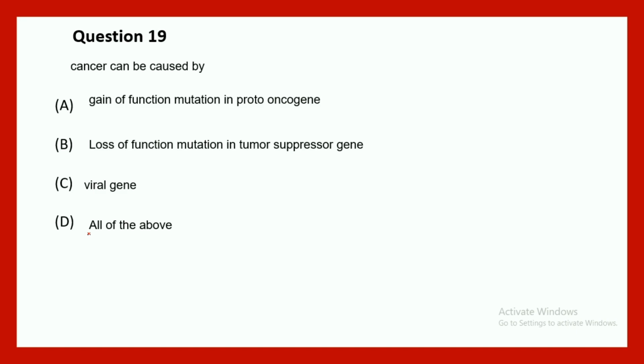Okay, cancer can be caused by gain of function mutation in the proto-oncogene, loss of function mutation in the tumor suppressor gene, viral oncogene, all of the above. So this is a very important question because this tells you for what reason cancer can be caused. Most of the cases you might know option A and B are correct, but C is also correct. So viral oncogene can also cause cancer. So proper answer would be D. All of these are correct.